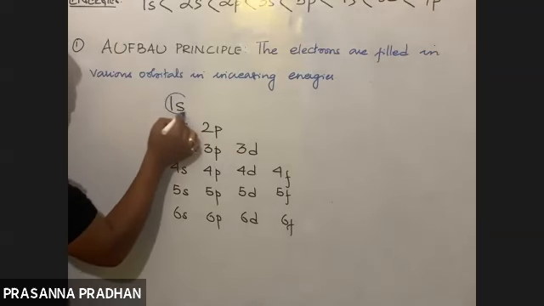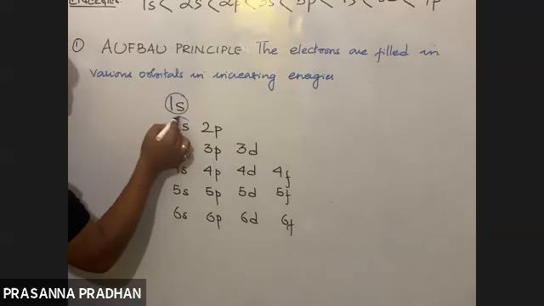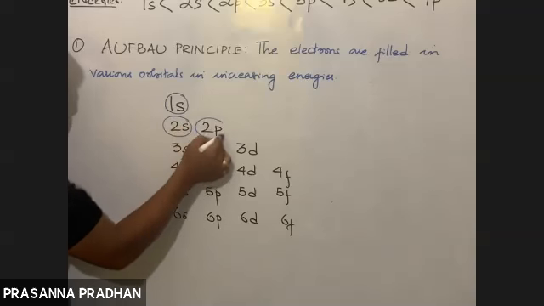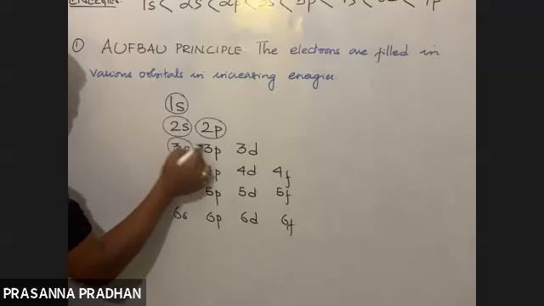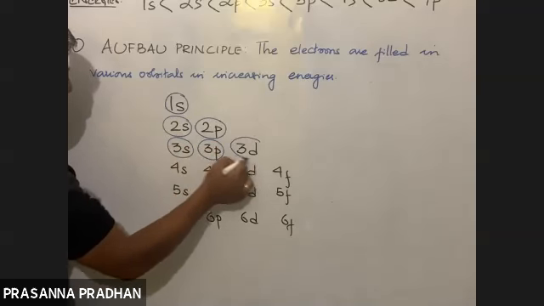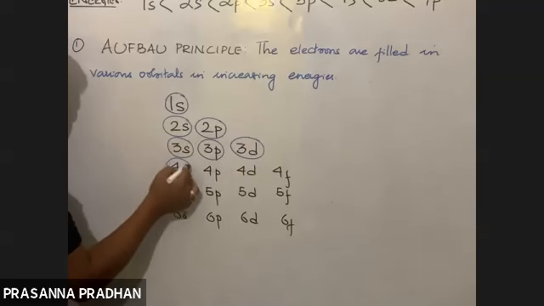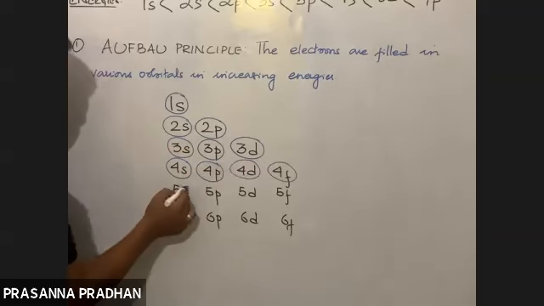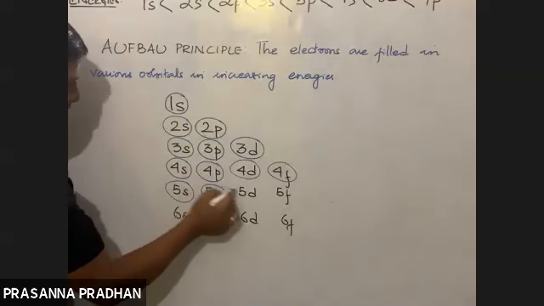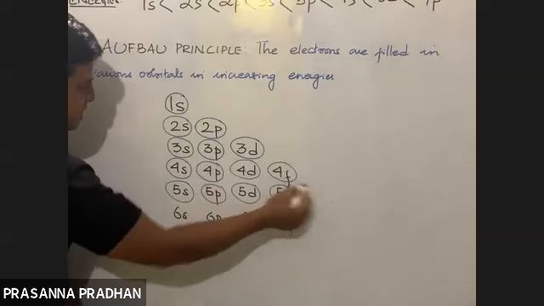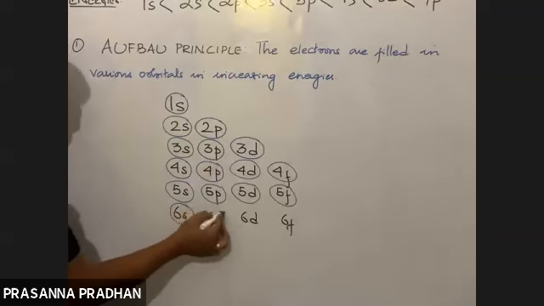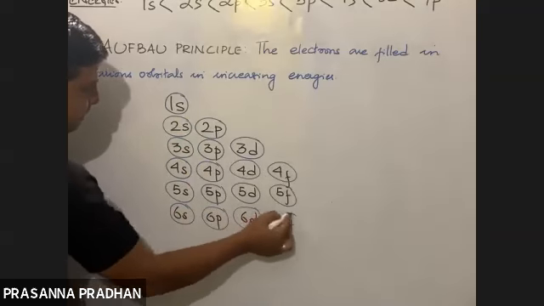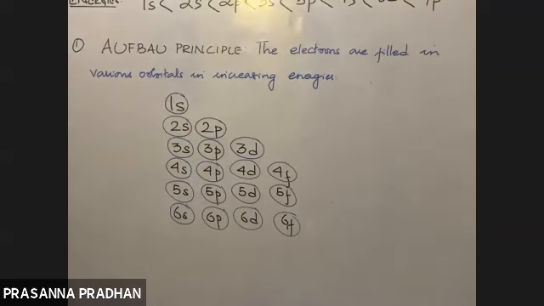First shell only S. Second shell we have S subshell, P subshell. Third shell we have S subshell, P subshell as well as D subshell. Fourth shell we have S subshell, P subshell, D subshell as well as F subshell. Fifth we have S, P, D, F. I'm not writing G, leave it. For 6, I'm just writing S, P, D, F. Okay, you can easily do this. Now what will I do?